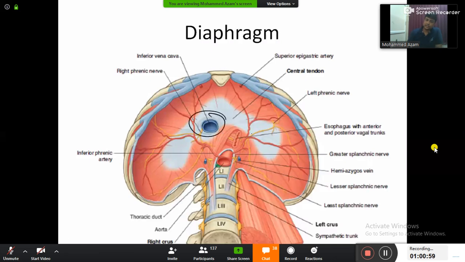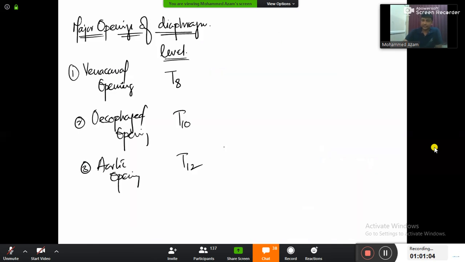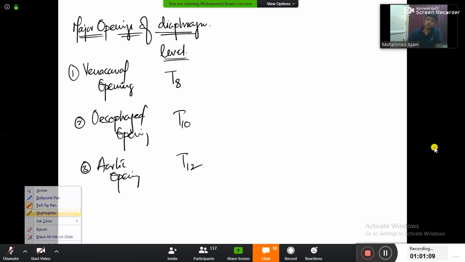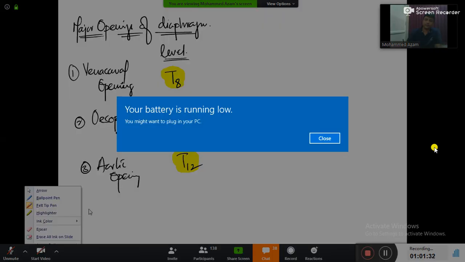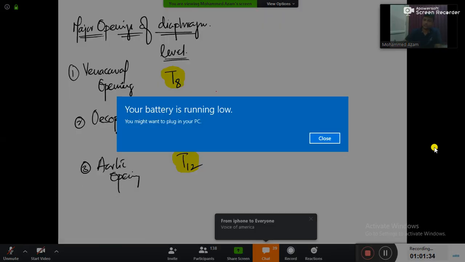Vena cava opening, and then esophageal opening, and then aortic opening. So it will be at T8, T10, and T12. But what is the problem? Every student during the classes just concentrates on the numbers 8, 10, and 12. And during the exam, they will forget which opening will be present at the 8th one. Everyone remembers the numbers well, 8, 10, 12, but the problem is which opening is at 8th, which at 10th, and which at 12th.